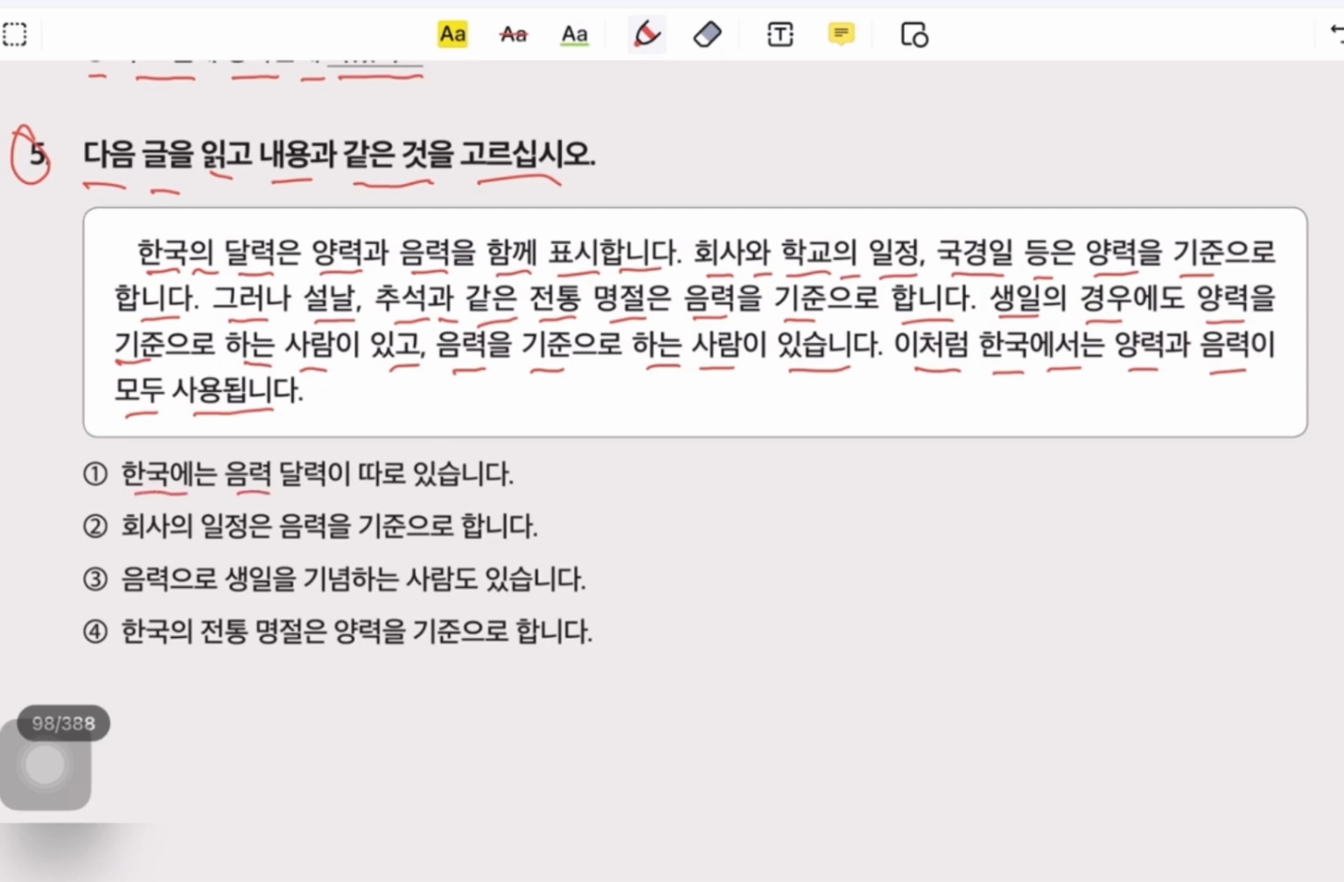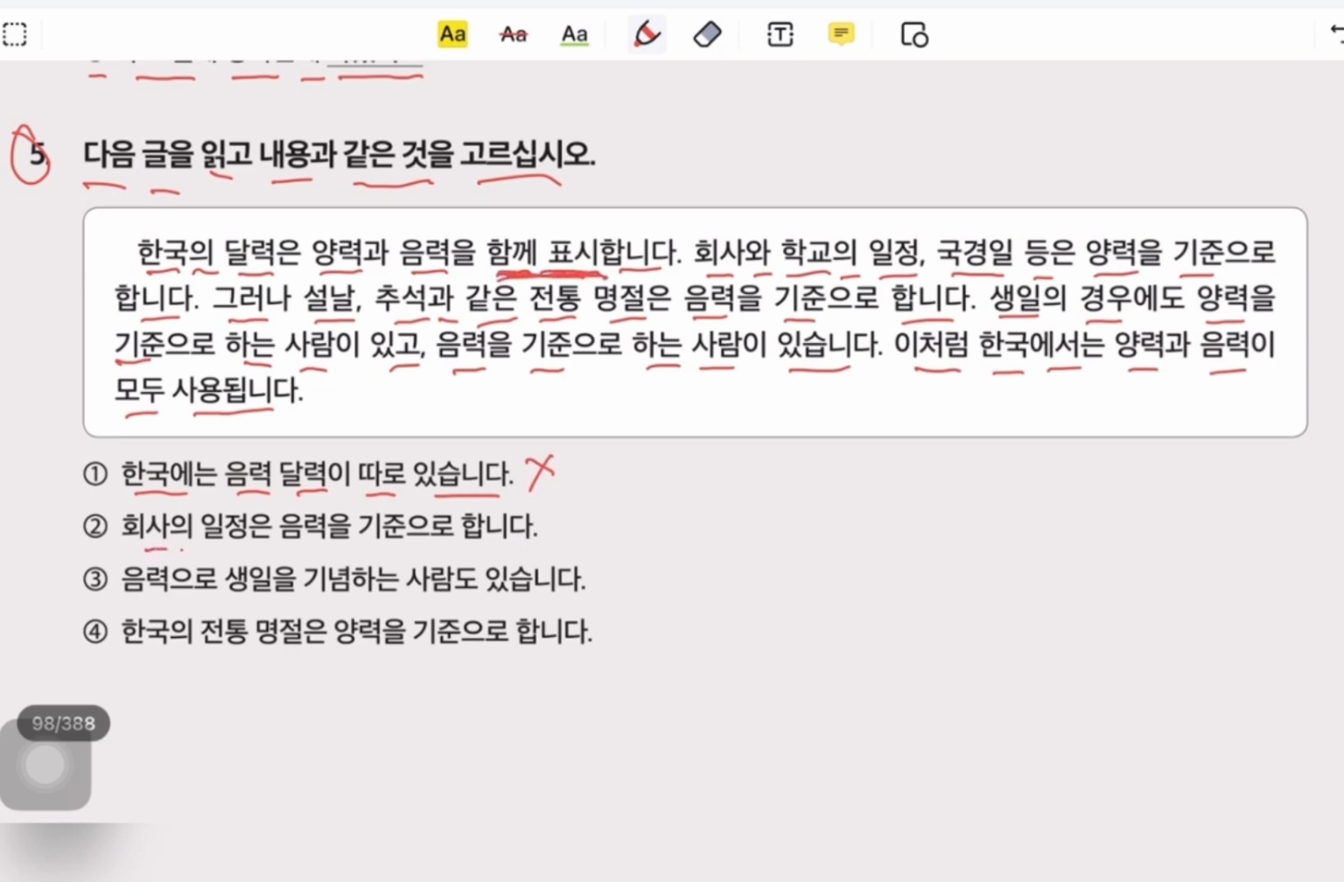한국에서 in Korea, 음력 is moon calendar. 따로 is different, 씁니다. So in Korea, the moon calendar is used separately. No, this is not correct because they are 함께 표시. 함께 표시 is together show in one calendar.